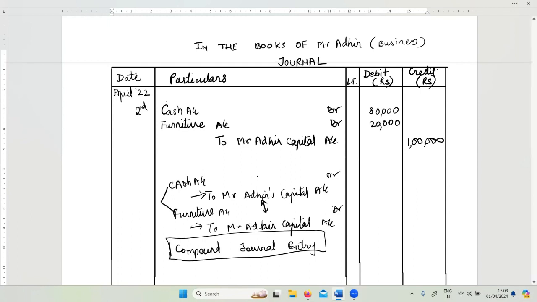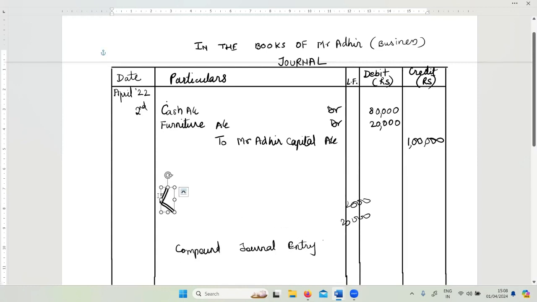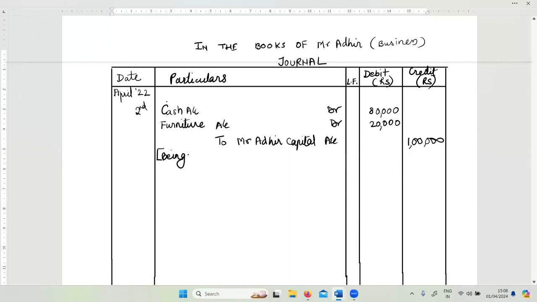If this transaction was separately written, I would write cash for 80,000, Adhir's account also 80,000 here. And I would write furniture here 20,000 and Adhir's account also 20,000, right? But here I'm going to club it together, and in Adhir's account I'm going to write 1 lakh. Hope that is sufficient to understand now. So based on this, now we are going to write the narration. Always start the narration with the word being. That is how the format is. Being started business with cash and furniture.